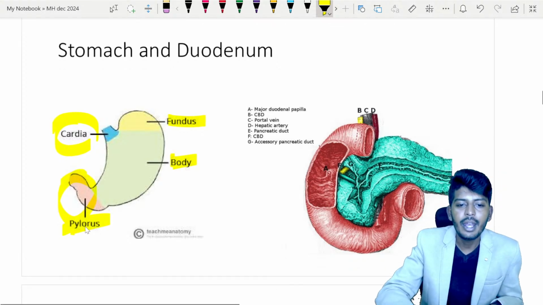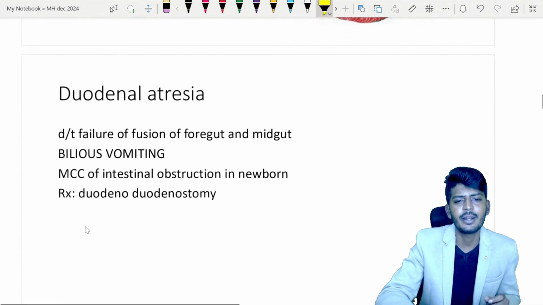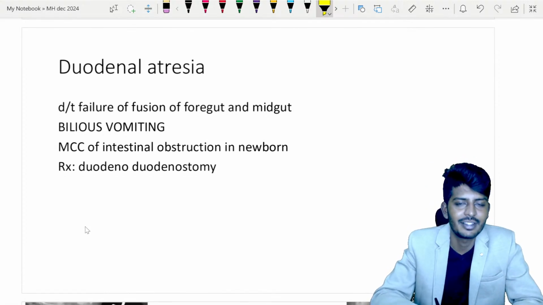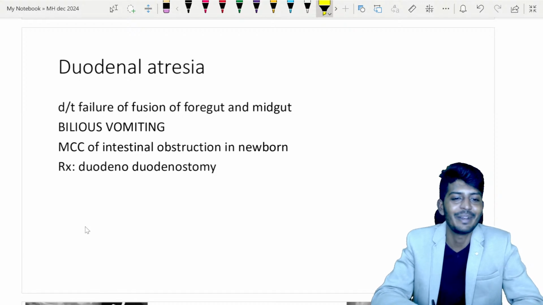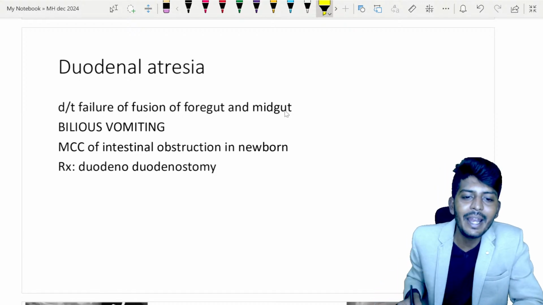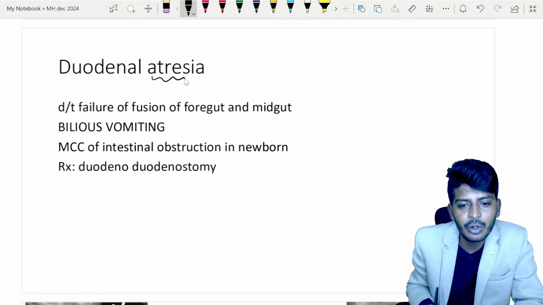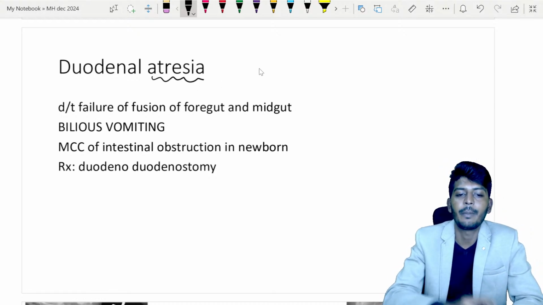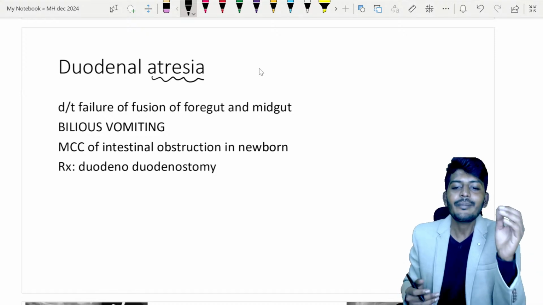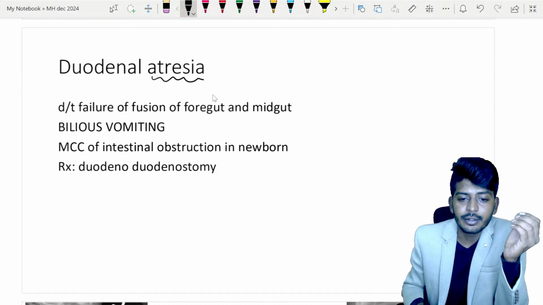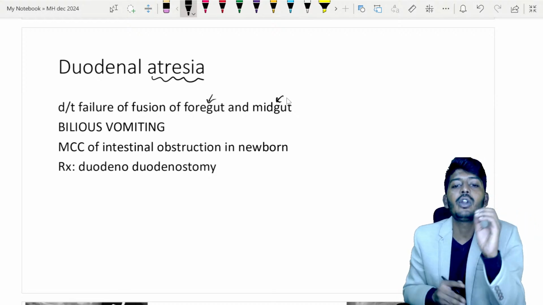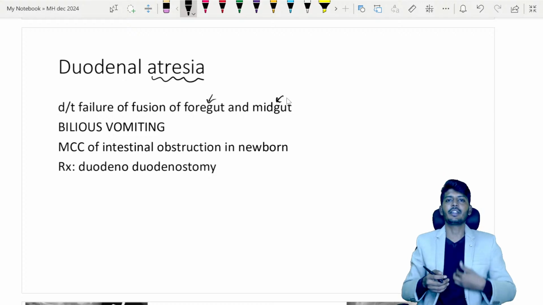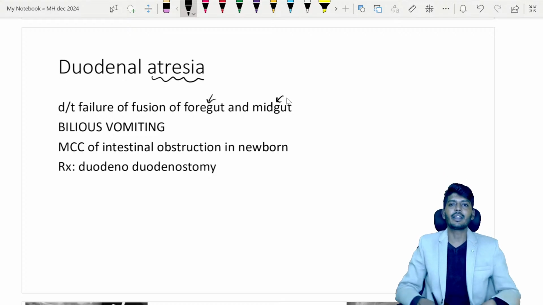Now let's start off with the first and common disease called duodenal atresia, and a lot of image based questions are asked, especially radiological image based questions. So we need to be very well prepared. Duodenal atresia. Atresia means absence of formation. Here the duodenum is not formed. There is foregut and midgut, and they are meeting. The first part of the gut is called foregut. The second part is called midgut.